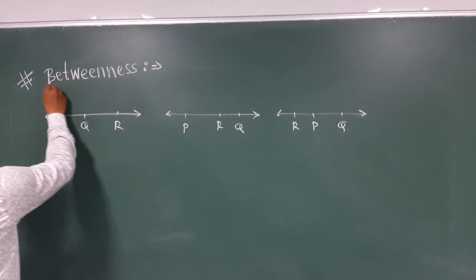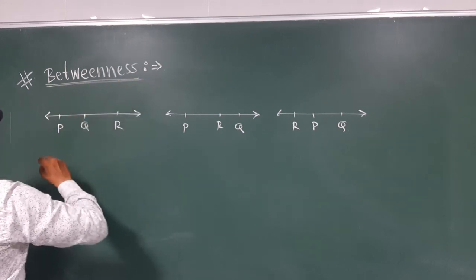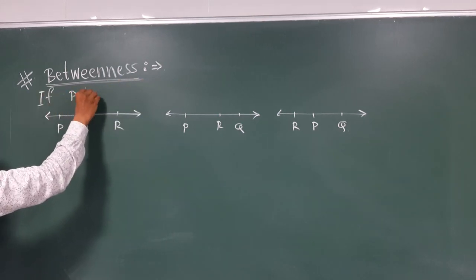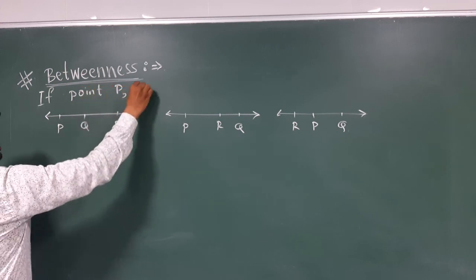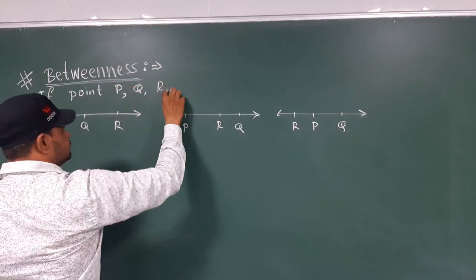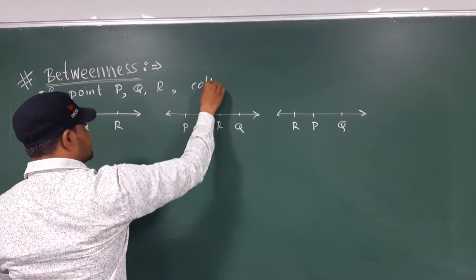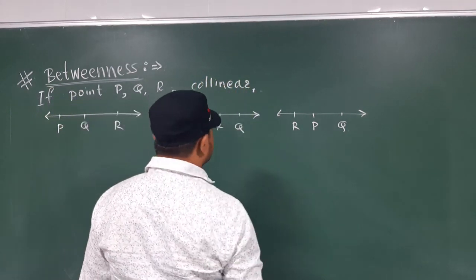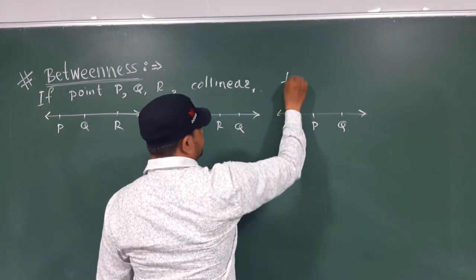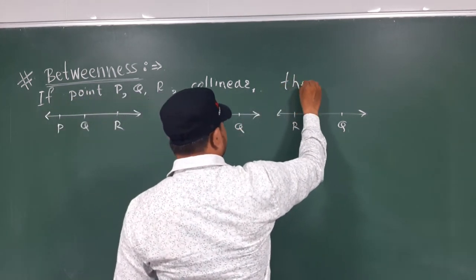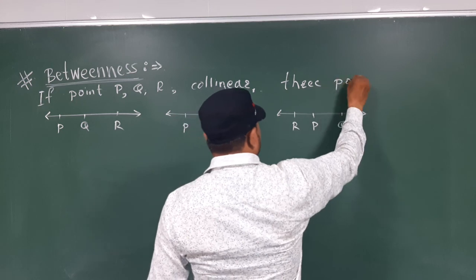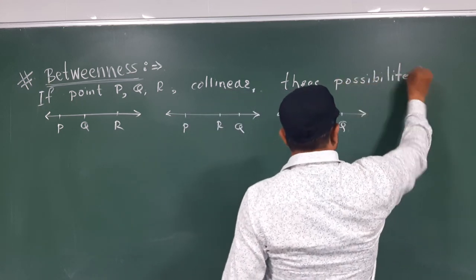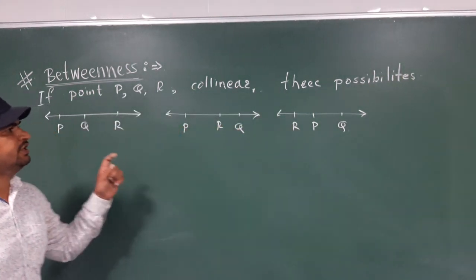Now the next concept is betweenness. If we have three points P, Q, R, there are three possibilities, so we have three different diagrams.